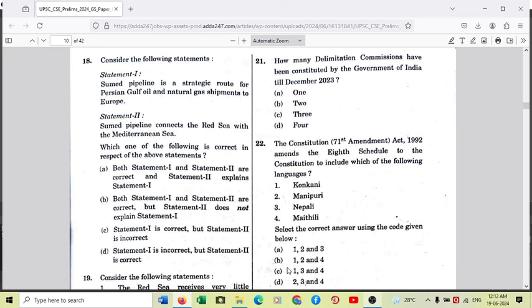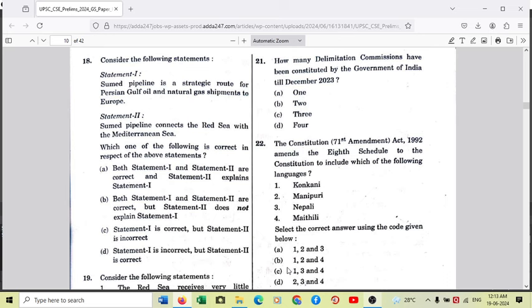This is a shorter route, because otherwise the oil has to be taken by ships through circumnavigation of Africa. But the Sumet pipeline serves as a strategic route for oil and natural gas shipments to Europe, and it saves a lot of time and cost also.